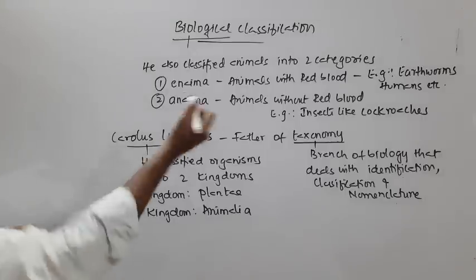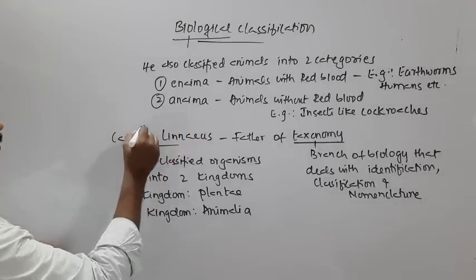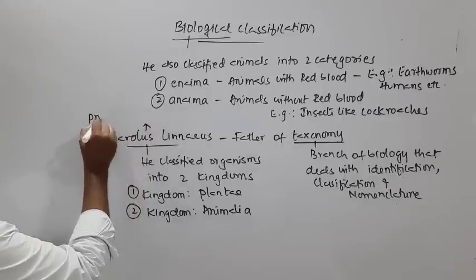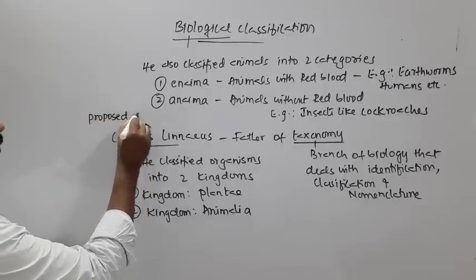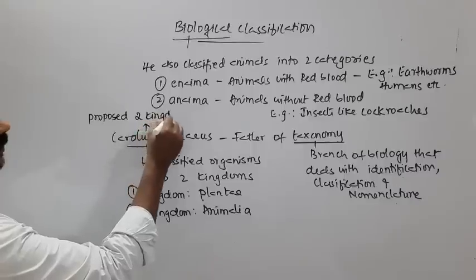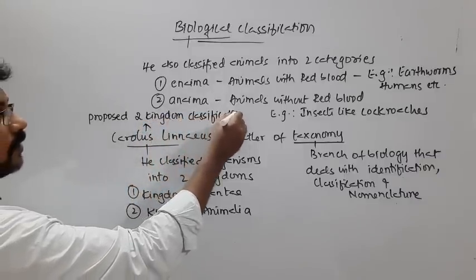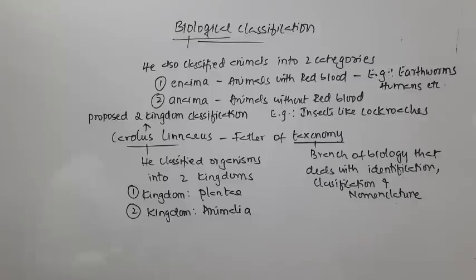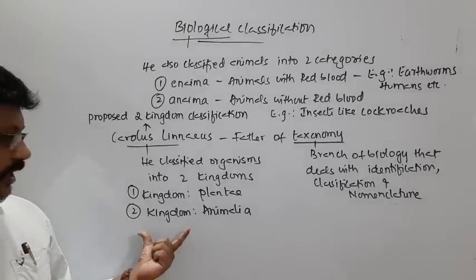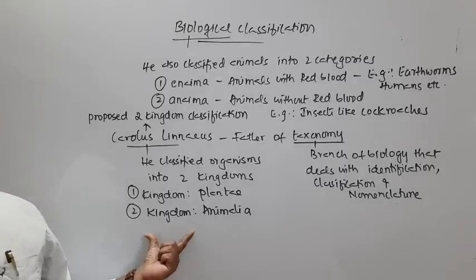So Carolus Linnaeus proposed a two kingdom classification. And what are those two kingdoms? Kingdom Plantae and Kingdom Animalia.